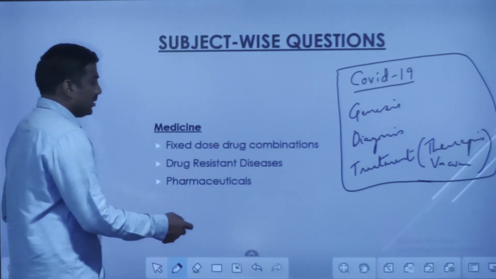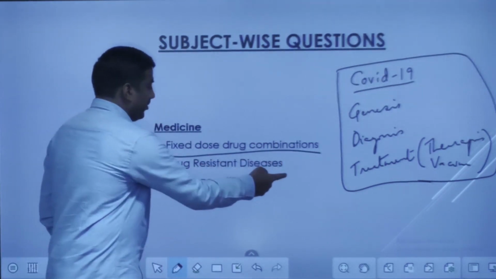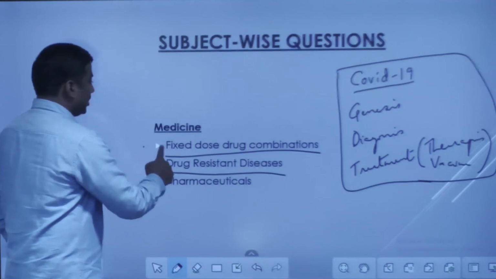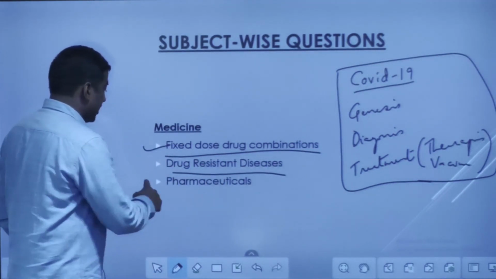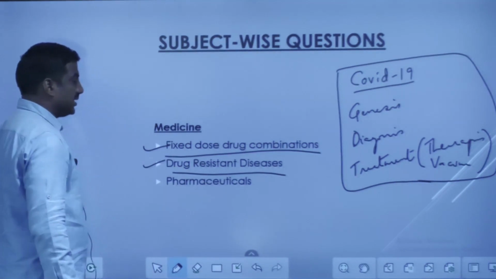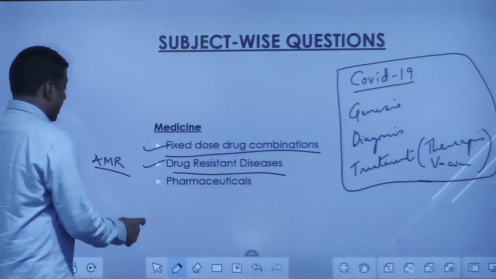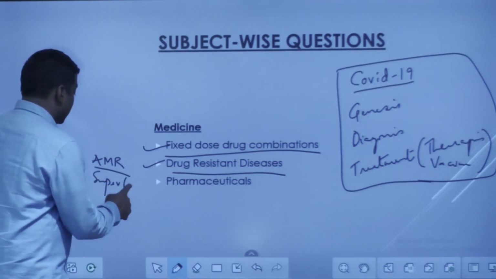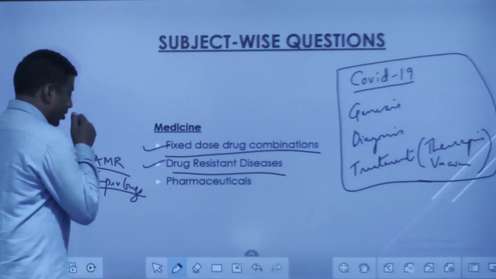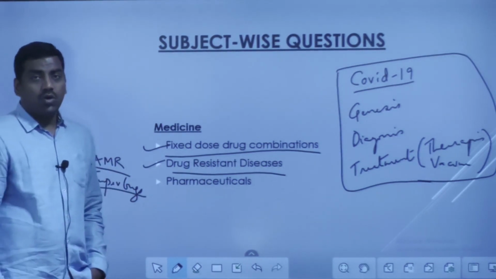And similar questions had come in previous examinations. Fixed dose drug combinations, yes, this was there in the year 2013. And after that, drug resistant diseases or antimicrobial resistance and superbugs. So these are the important things one has to know. And these are classical topics. Even for the next 10 years, these topics will hold good.